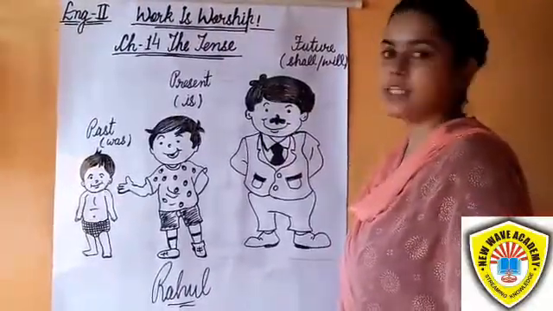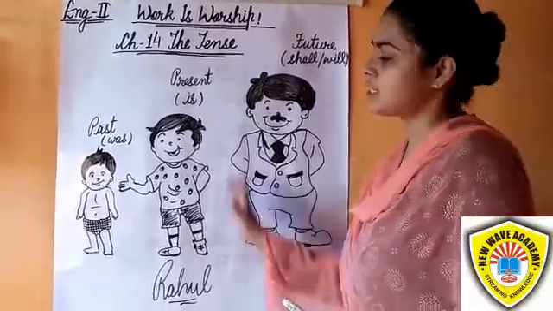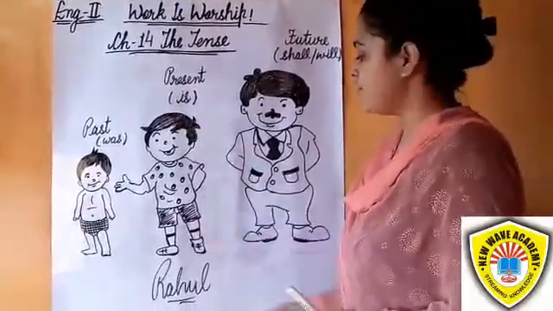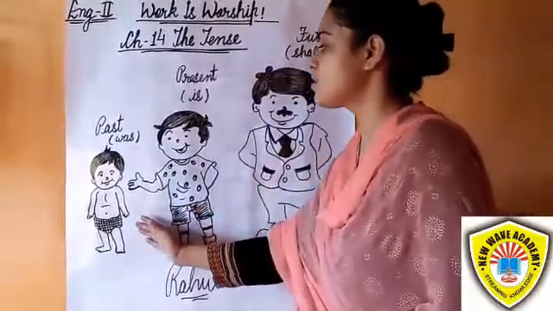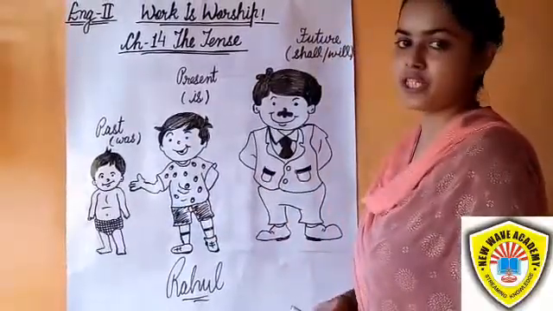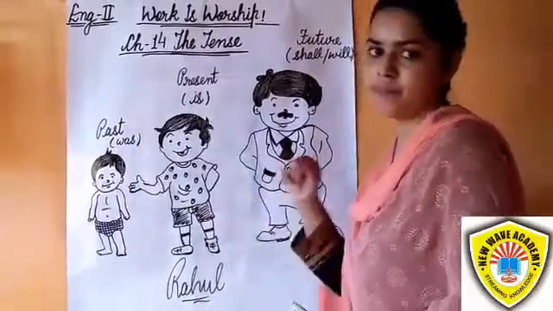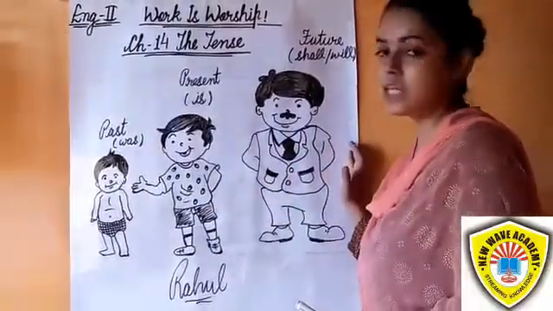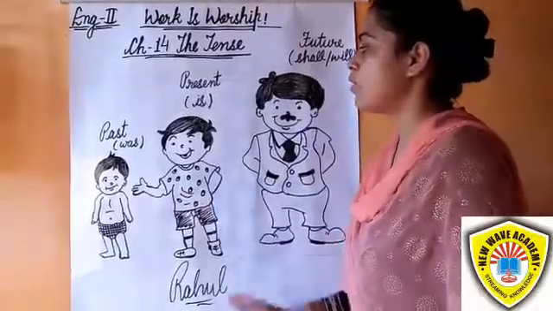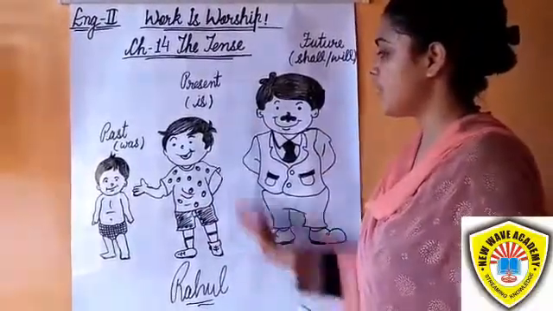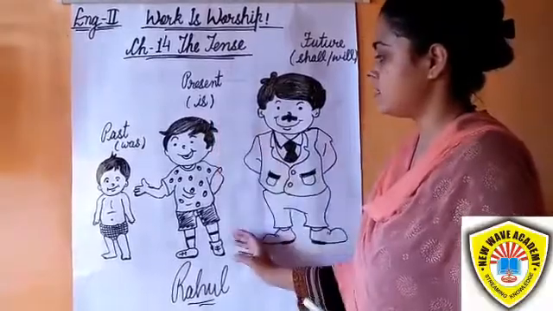Students, to make the concept clear, look at this picture. This picture is of Rahul. This shows the past picture of Rahul, this shows the present picture of Rahul, and this shows the future picture of Rahul. Rahul is a good boy, that is present.